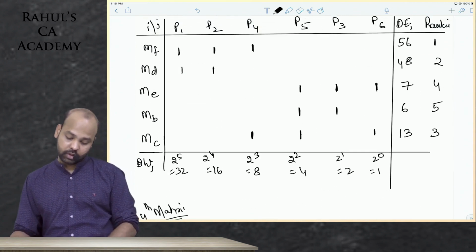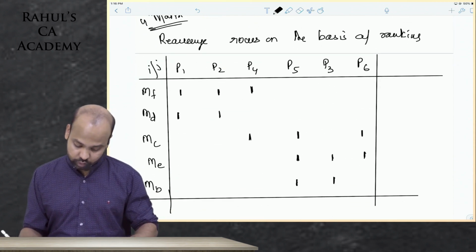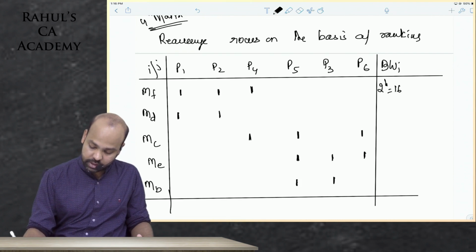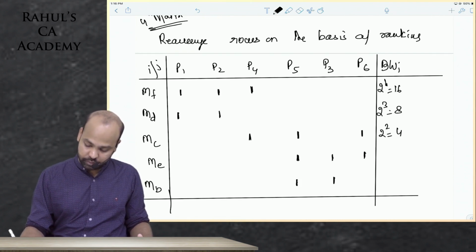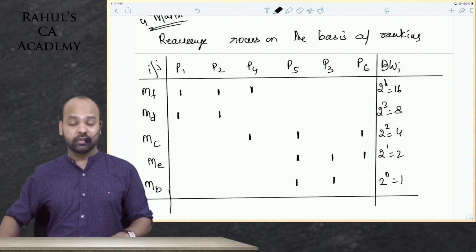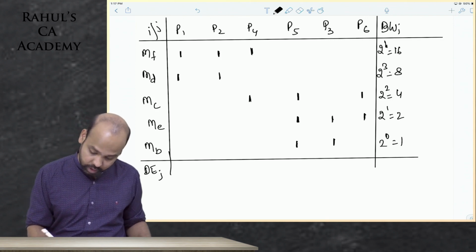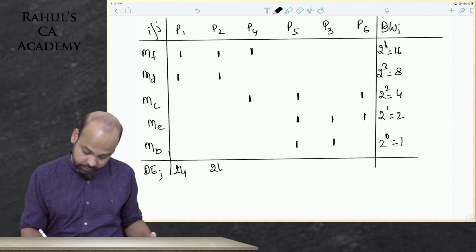Now you are assigning binary weights to rows. So this will be 2 power 4, 16, 2 cube 8, 2 square 4, 2 power 1, 2, 2 power 0, 1. These are the weights that we have assigned. Compute the decimal equivalent for the columns. 16 plus 8, 24, again 24.